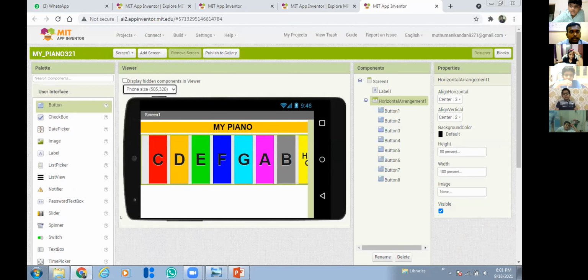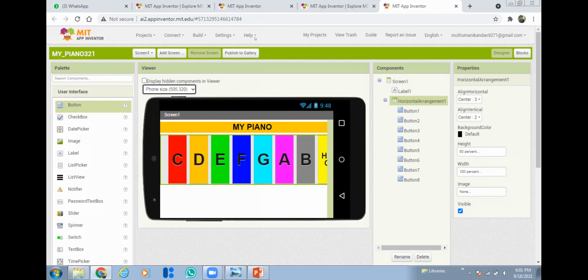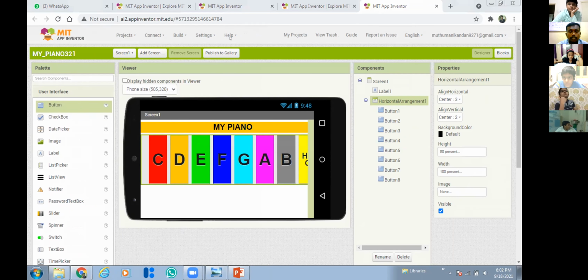Okay, so does everyone understand how to add 8 buttons? And Ashrita, did you complete all the button designs? Yes, sir, completed. Completed 8 buttons. Okay, good. So now, shall we go to the next step? Everyone noted down, right? Shall we go to the next step? Yes, sir.